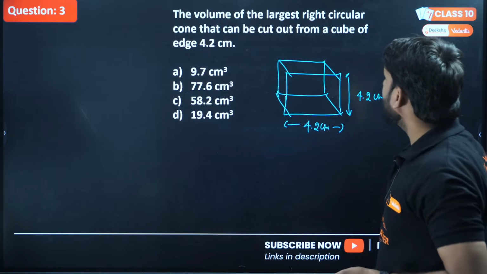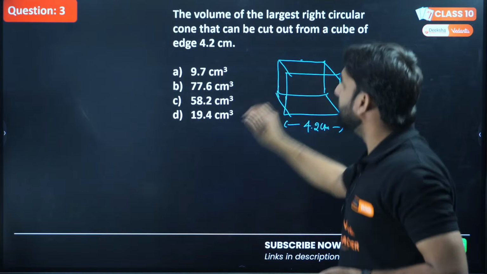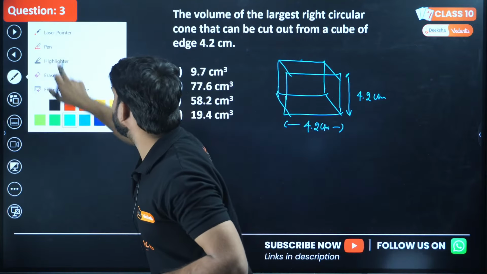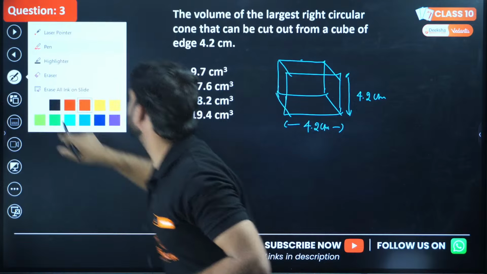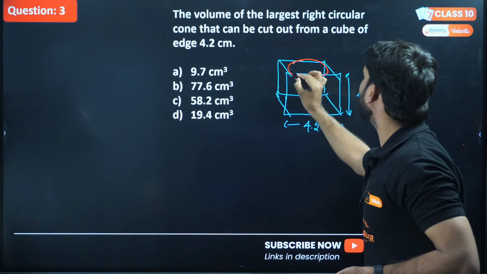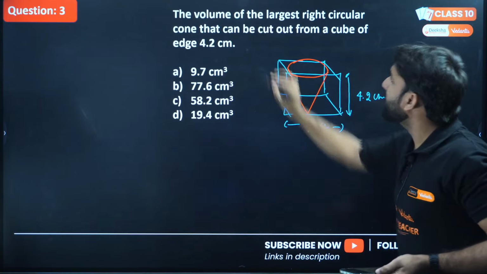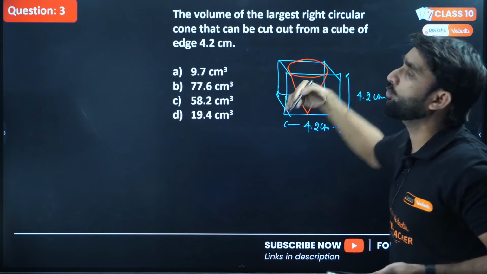So now we have to cut a right circular cone. Let me use another color so the image will be visible to everyone. So I am cutting this cone here, this way. Look, this will be the cone, the largest right circular cone. What will be the possible largest circular cone? The diameter of the cone must be equal to the edge of the cube. This is the only condition in which the cone will be largest in shape and size.